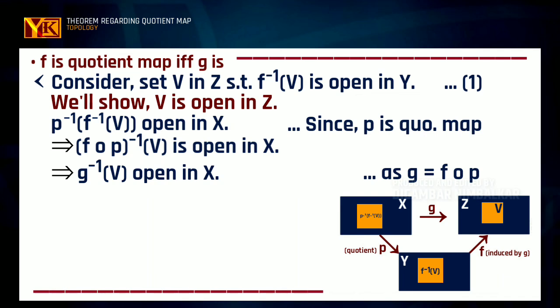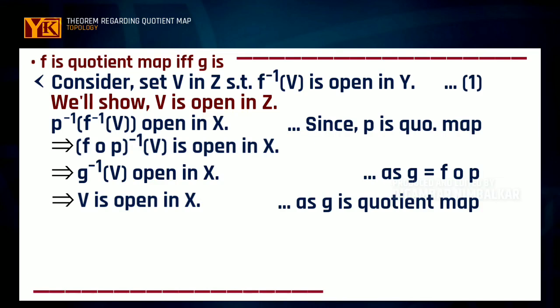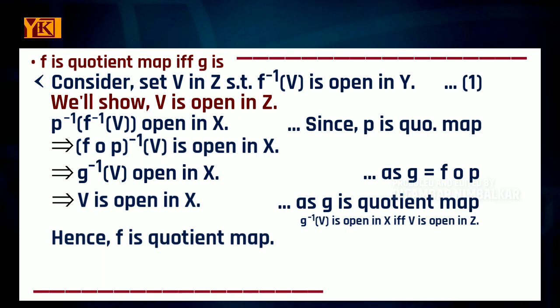So g inverse of V will also be open in X, and therefore V is also open in Z. Since g is a quotient map, g inverse of V is open in X if and only if V is open in Z, and therefore V is open in Z, and hence f will be a quotient map.